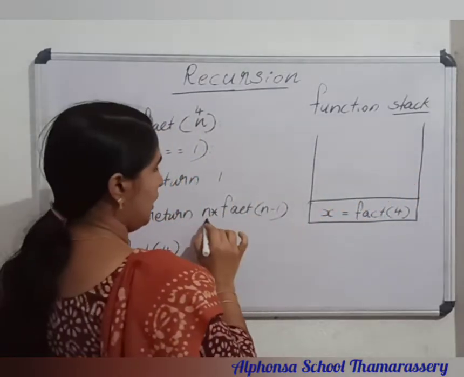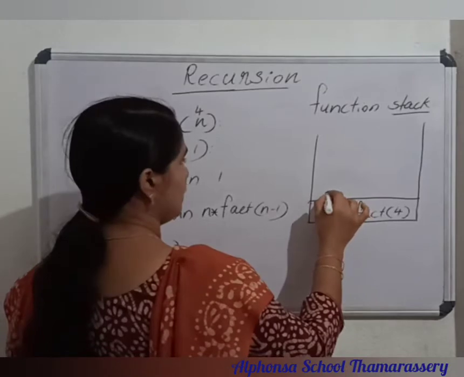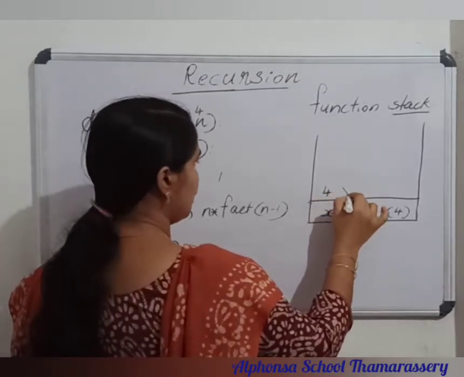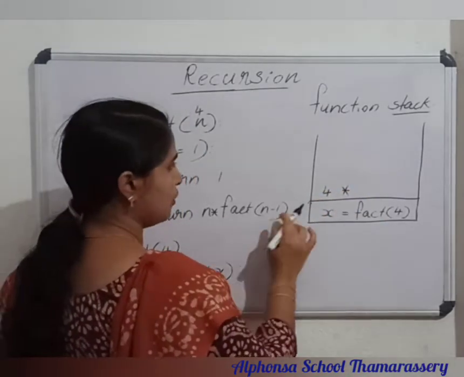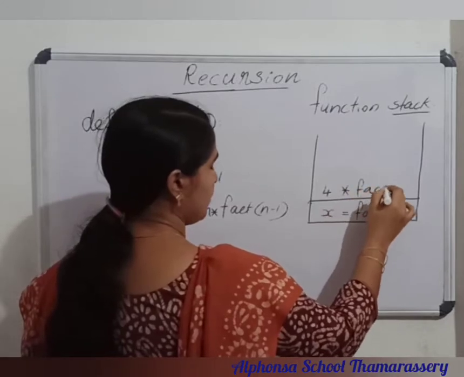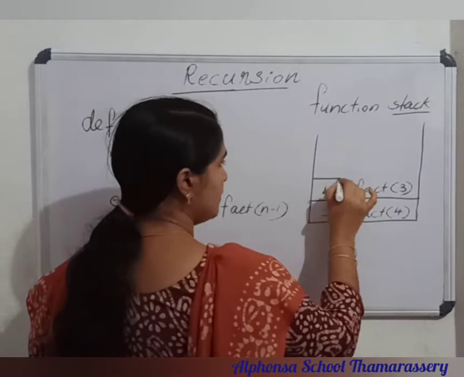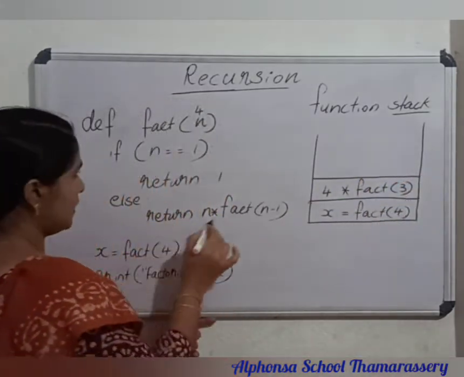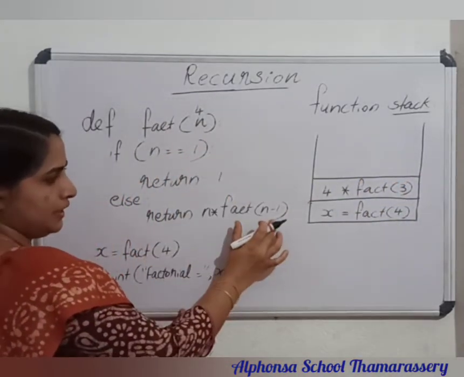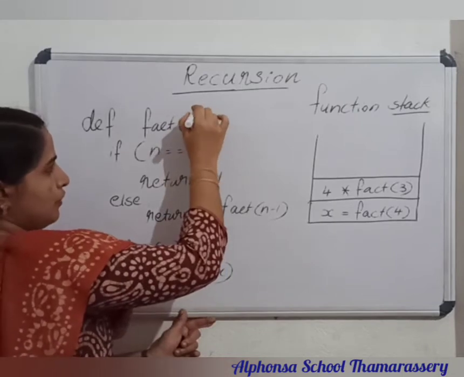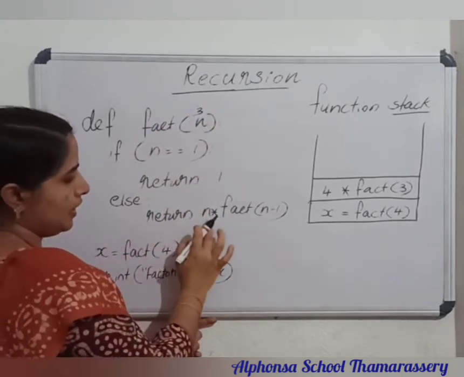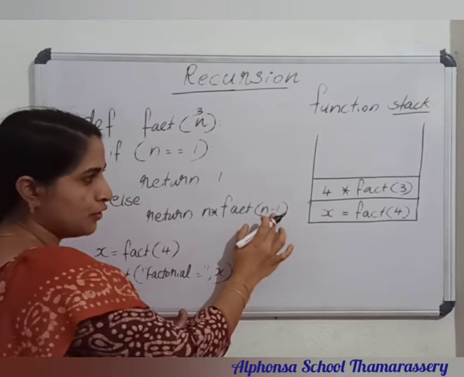So n is 4 now, so the value is 4 into the next function, fact of 3. Fact of 3 is stored inside the stack. And next fact of 3 is called, so the value of n becomes 3. Then again 3 into fact of 2 is called.